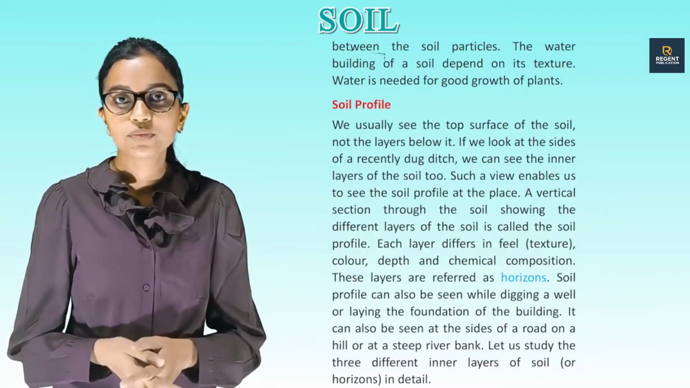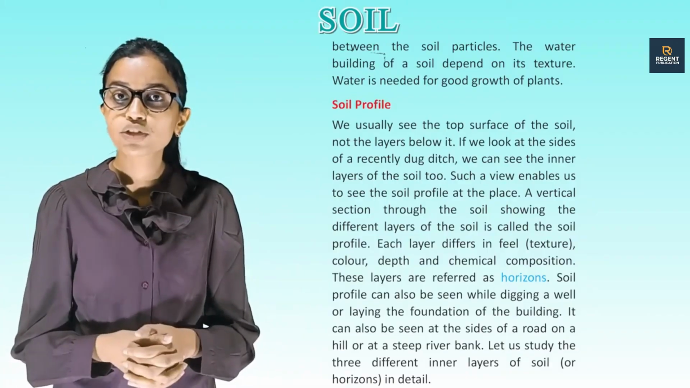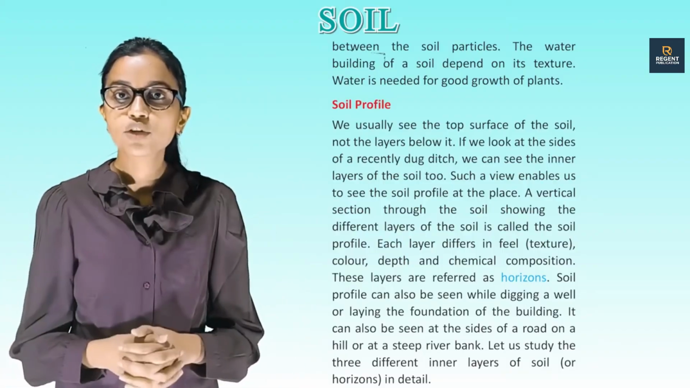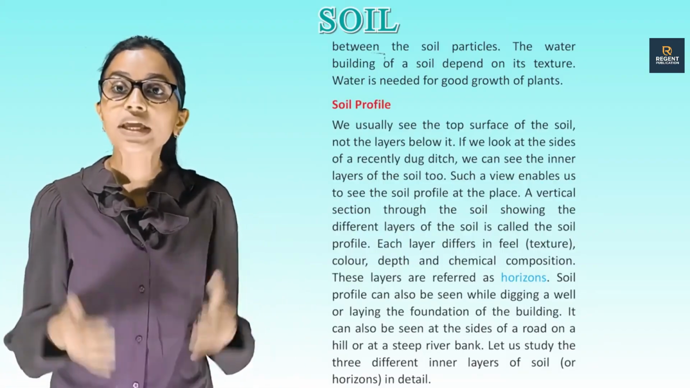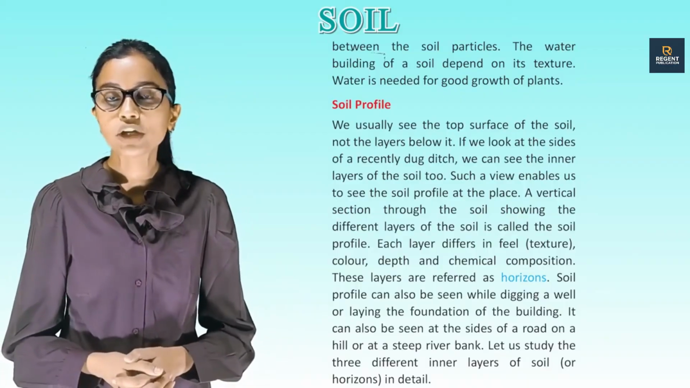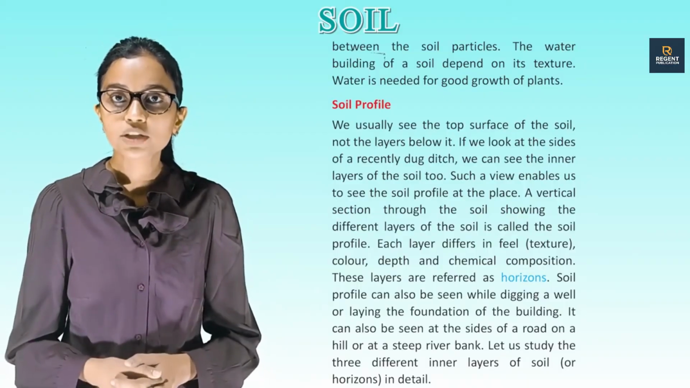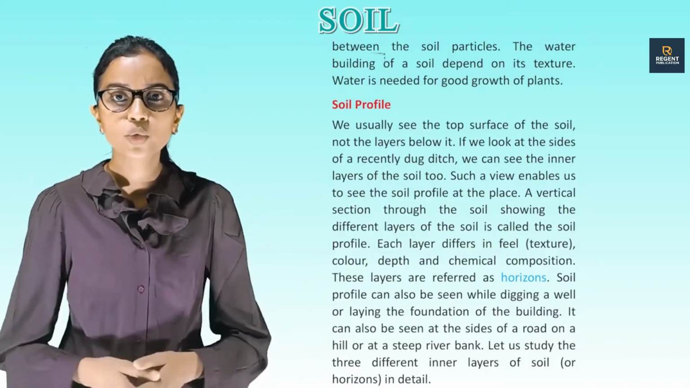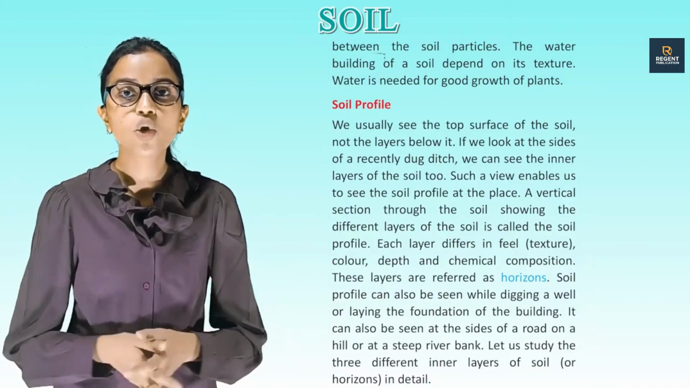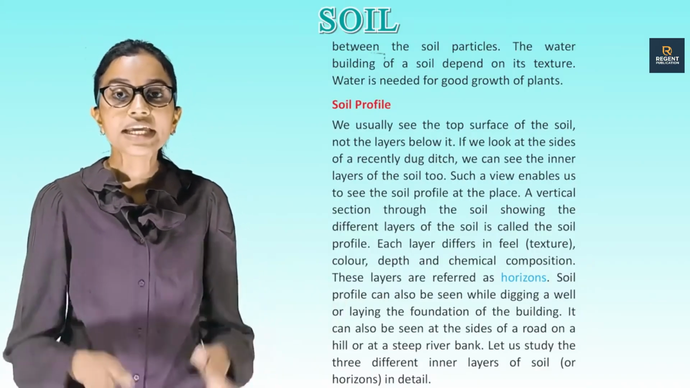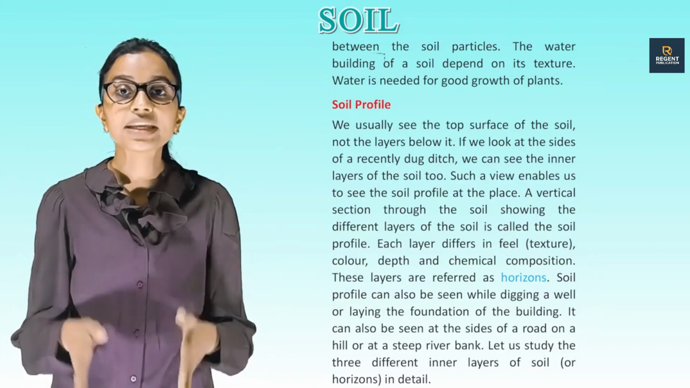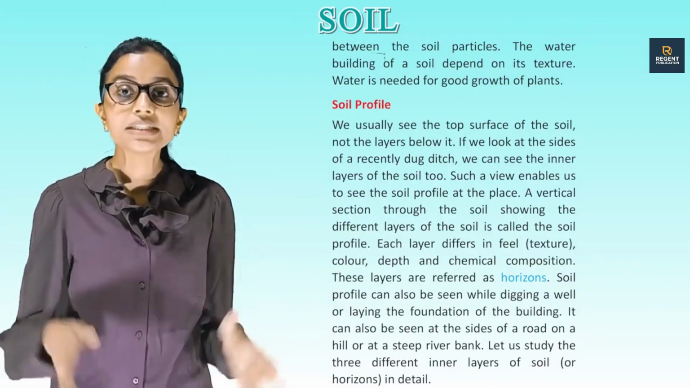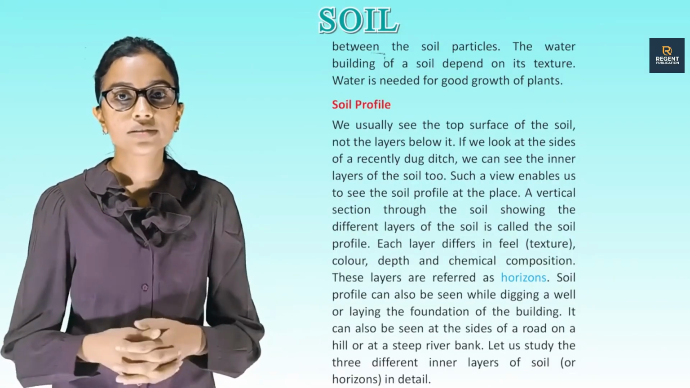Soil profile. We usually see the top surface of the soil, not the layers below. If we look at the sides of a recently dug ditch, we can see the inner layers of the soil too. Such a view enables us to see the soil profile at a place. A vertical section through the soil showing the different layers of the soil is called the soil profile. Each layer differs in feel, texture, color, depth, and chemical composition. These layers are referred to as horizons.